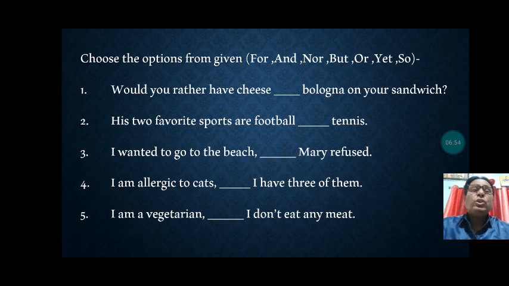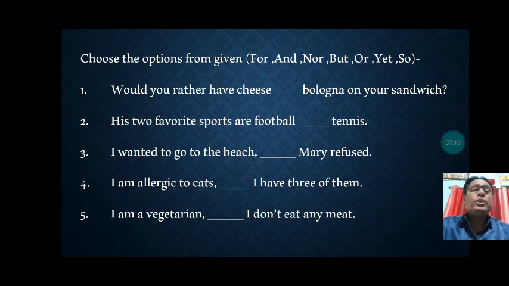First sentence: would you rather have cheese dash bologna on your sandwich? Think about which conjunction will be suitable for the blank. His two favorite sports are football dash tennis.